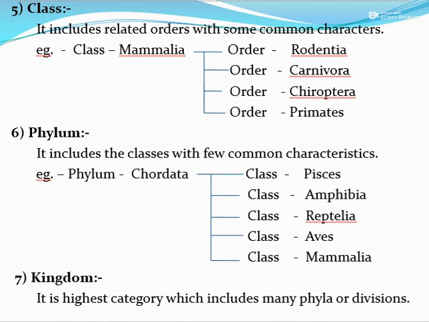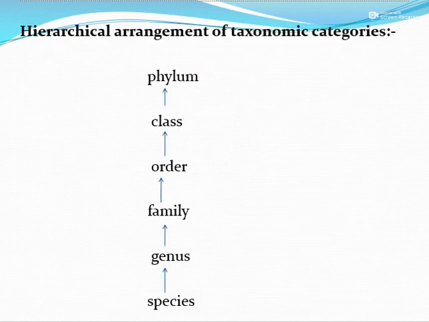Then the highest category is the kingdom. It is the highest category which includes many phyla or divisions. In the case of the plants, we use the term division, while in the case of the animals, we use the term phylum. All these categories are arranged in their hierarchical order, that is, the smallest category is placed at the lowest level, like species, then the next higher level is genus, then family, then order, class, and phylum.